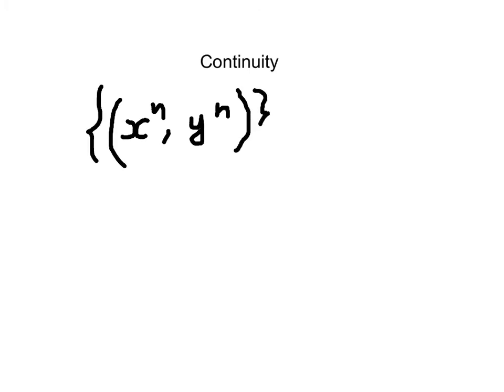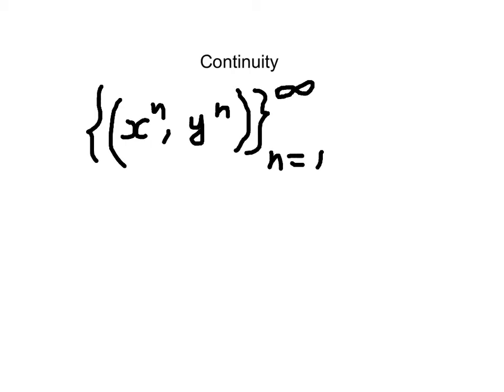So continuity. A preference relation is continuous if it's preserved under limits. So for any sequence, let's say xn, yn, okay, let's assume this is a sequence, and it goes on from n equal to 1 to infinity.